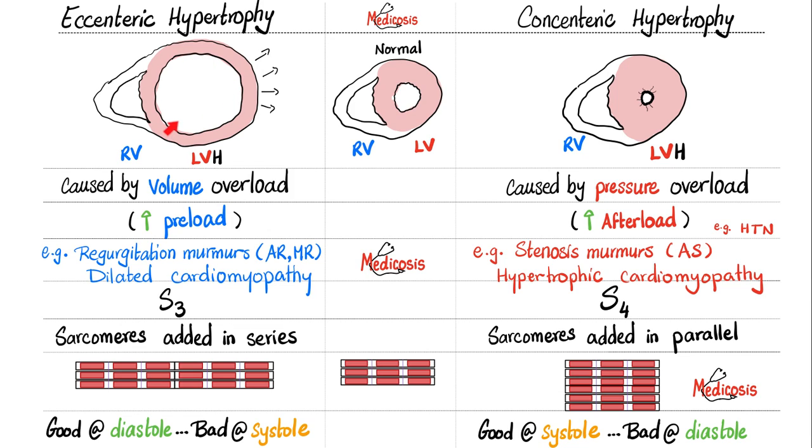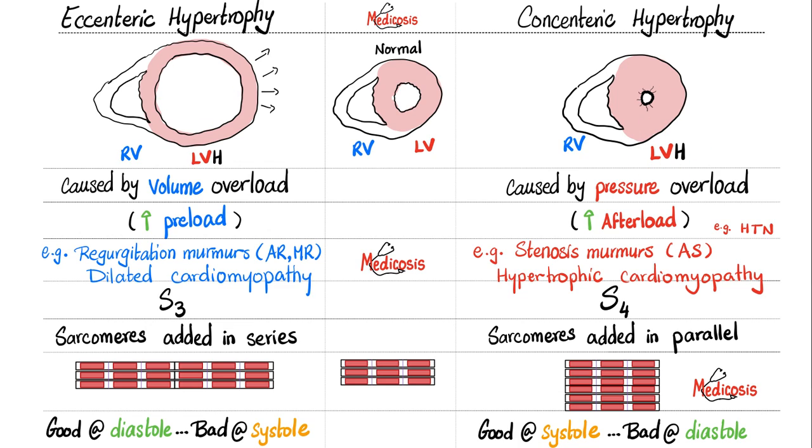Since we're talking about the aortic valve today, this is the left ventricle. Left ventricular hypertrophy or enlargement. What kind of hypertrophy? Is it concentric or eccentric? The answer is eccentric, because the cavity is getting wider rather than the muscles becoming thicker. This is the normal left ventricle. This is the eccentric hypertrophy. This is concentric hypertrophy. In the last video, we talked about aortic stenosis. It caused pressure overload, raising the afterload, and the ventricle develops left ventricular hypertrophy in chronic cases.